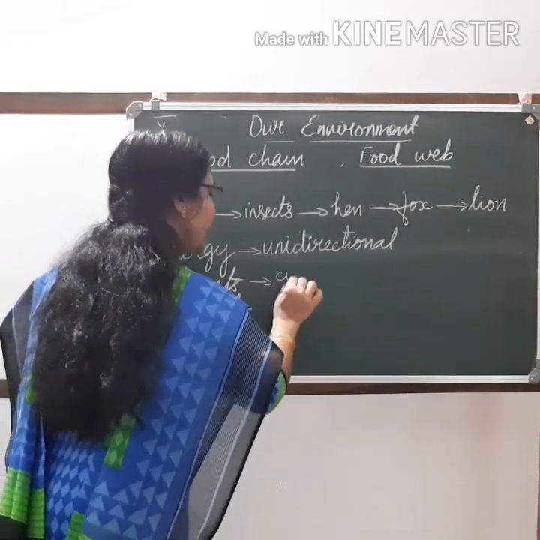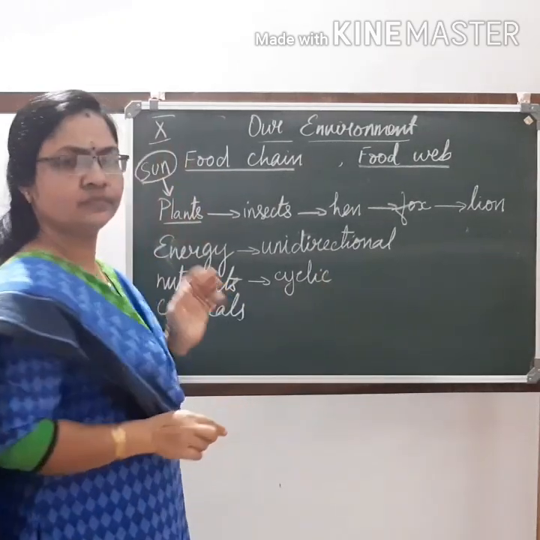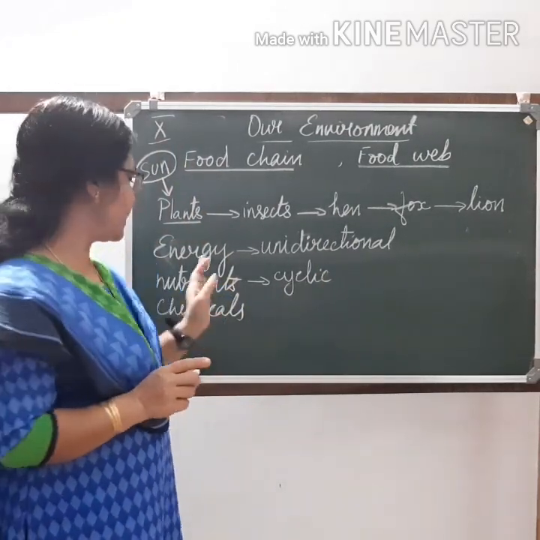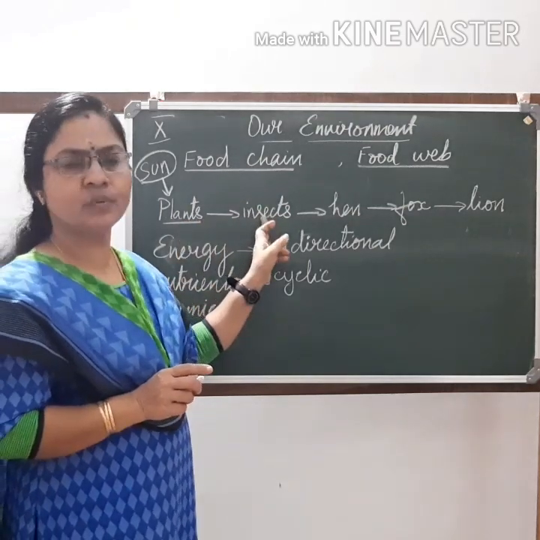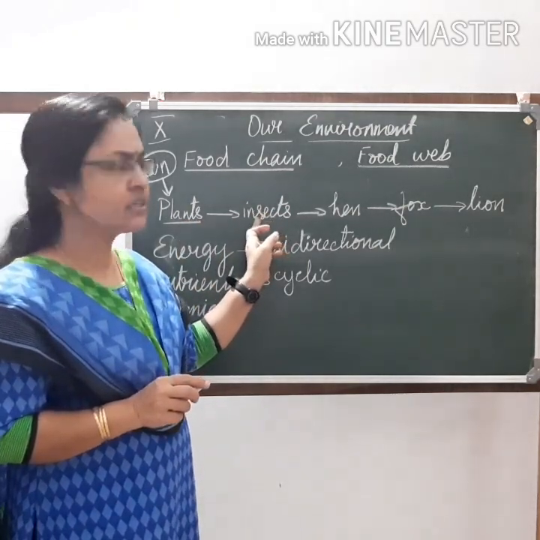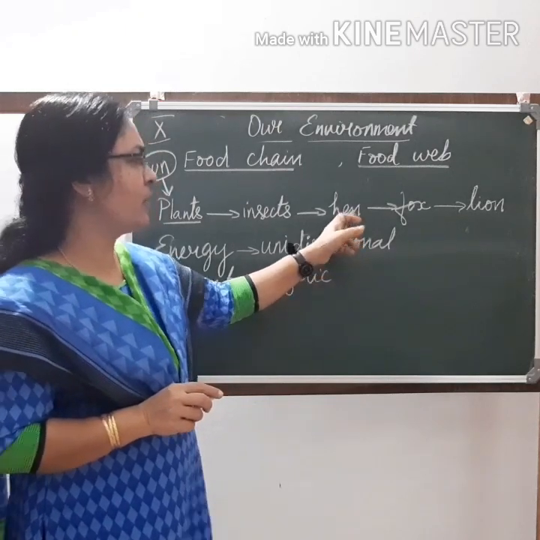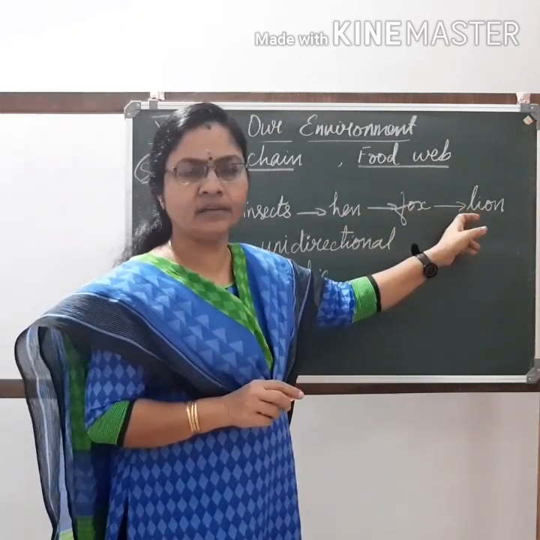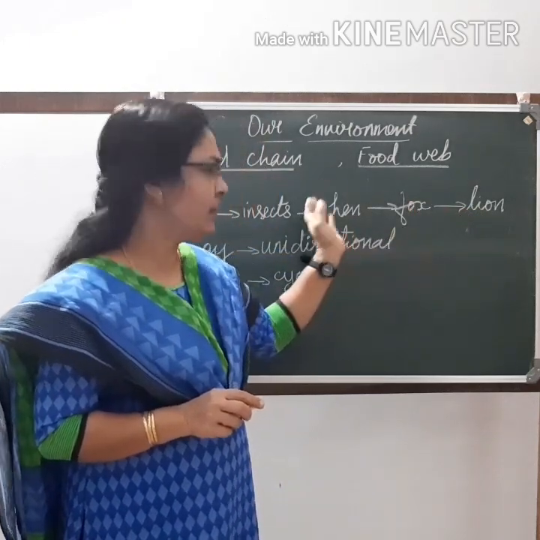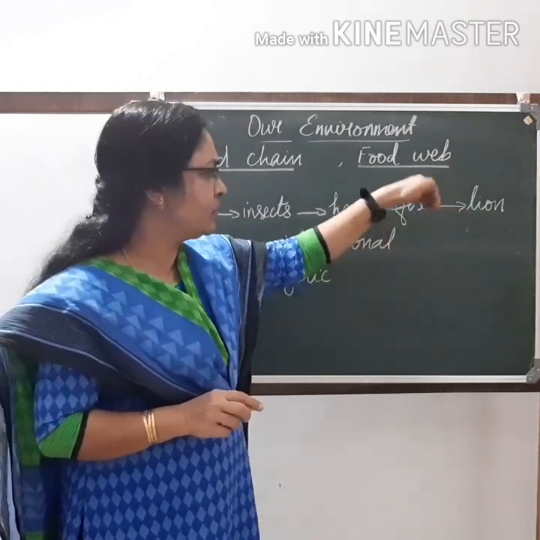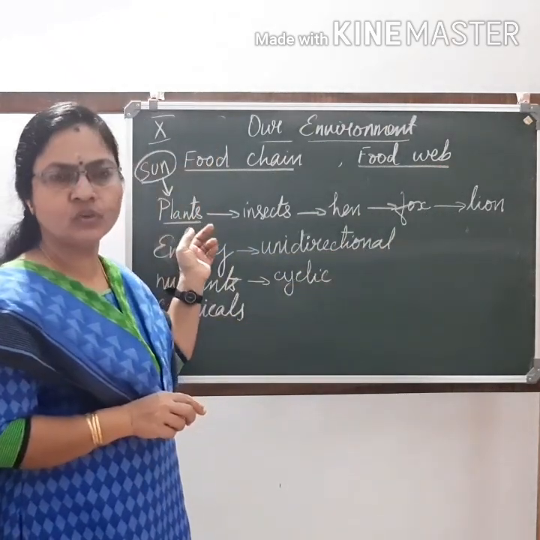Nutrient flow is a cyclic process. For example, nutrients in the plant body are transferred to the insect's body. Whatever nutrients are in the insect body will be transferred to the hen's body, then from the hen's body to the fox and then to the lion. When the lion dies or the fox dies, or any level dies, the nutrients will be fixed in the soil and again absorbed by the plants for growth.